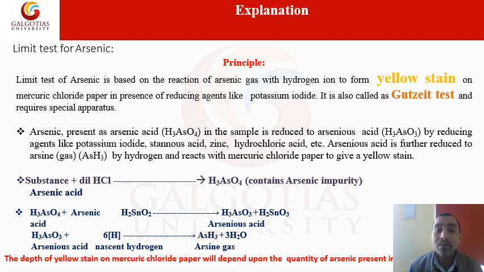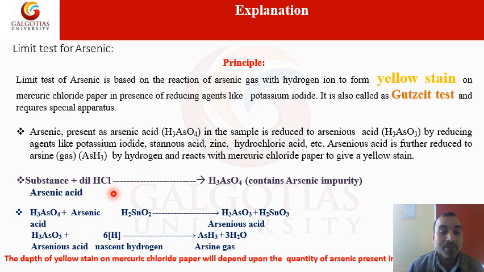This limit test can be performed through the Gutzeit apparatus. This experiment is performed through the Gutzeit apparatus, and it requires a special apparatus. That is the specificity of this test, the limit test for arsenic. This test can be performed only by the Gutzeit apparatus. So here we will see step by step how arsine gas is produced and how it reacts with mercuric chloride paper.